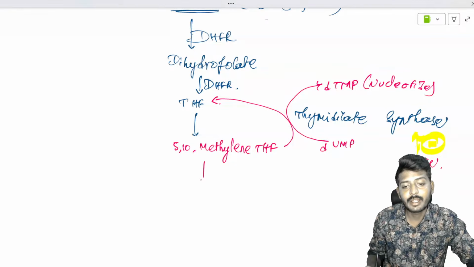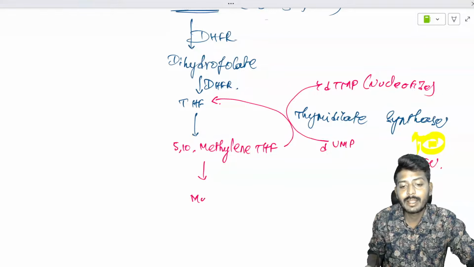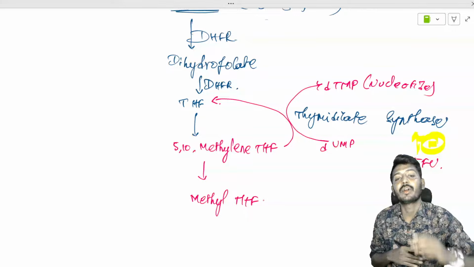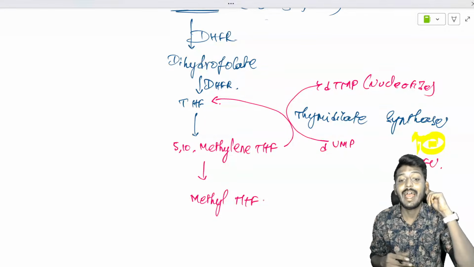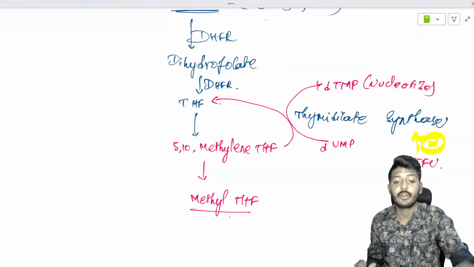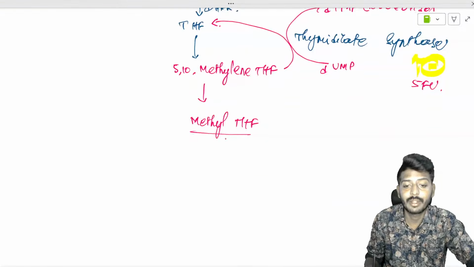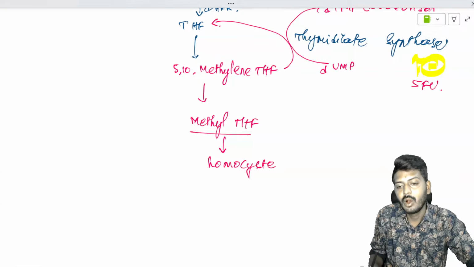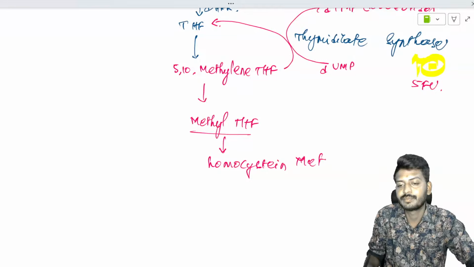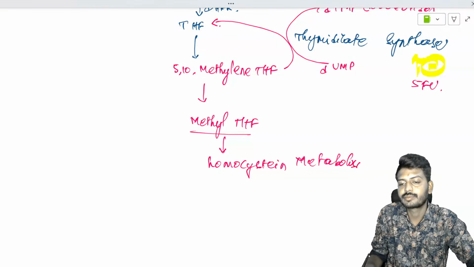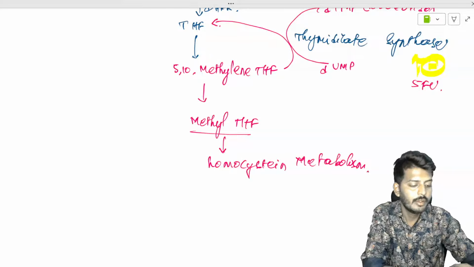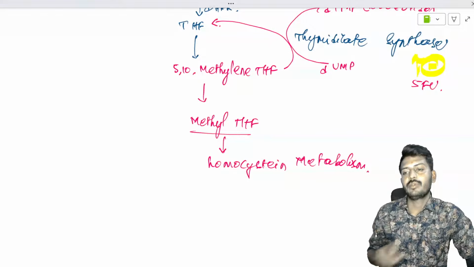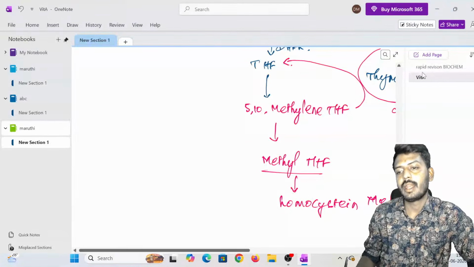Okay, so methylene tetrahydrofolate will get converted into methyl tetrahydrofolate. So it can go for nucleotide synthesis, and also it can go for methyl tetrahydrofolate. This methyl tetrahydrofolate is responsible for homocysteine metabolism. Okay, so this is the story of your B9. Once we understood B9, let's go to the last two vitamins.